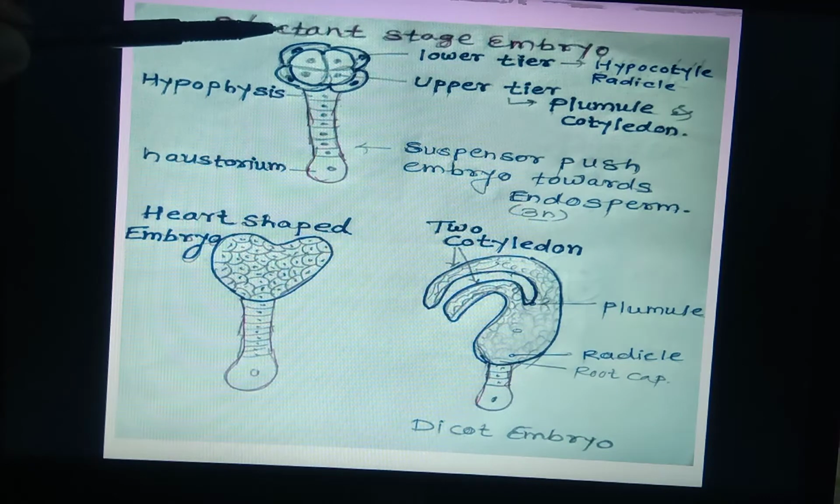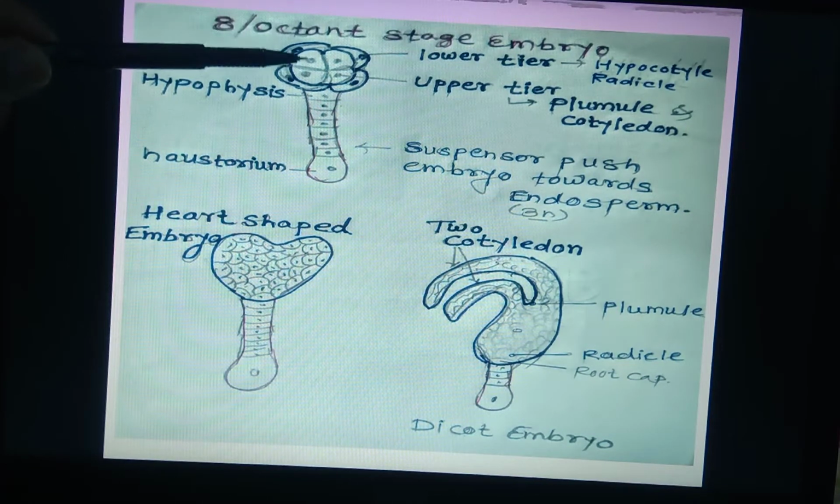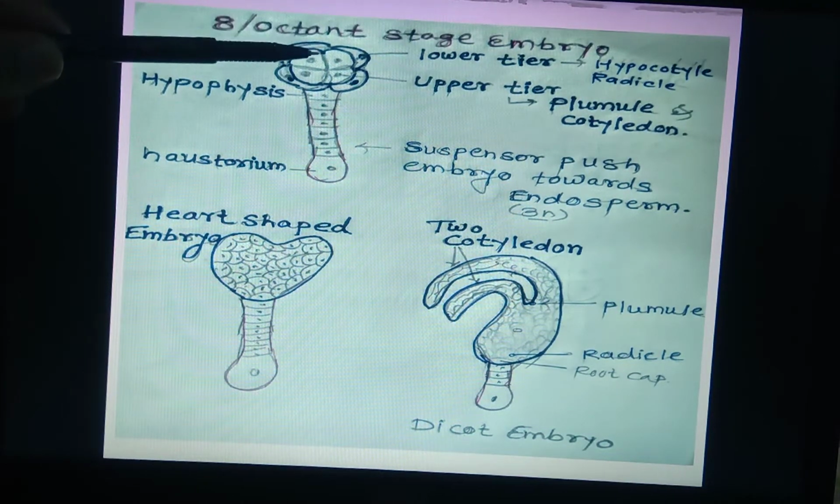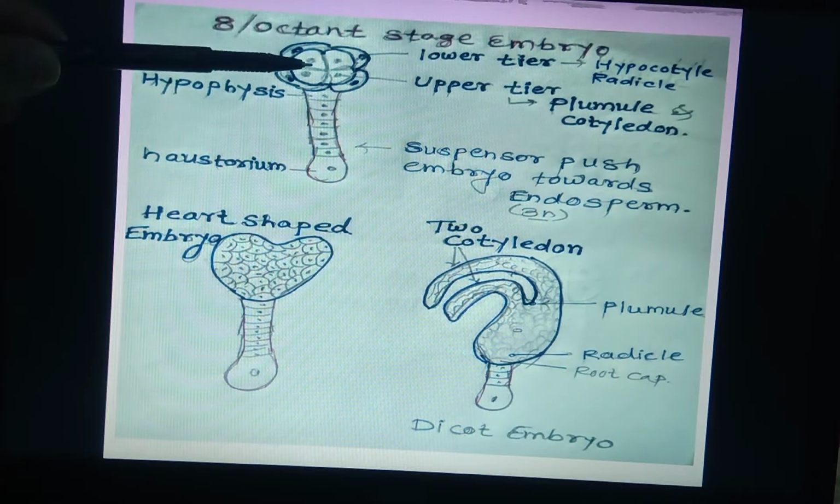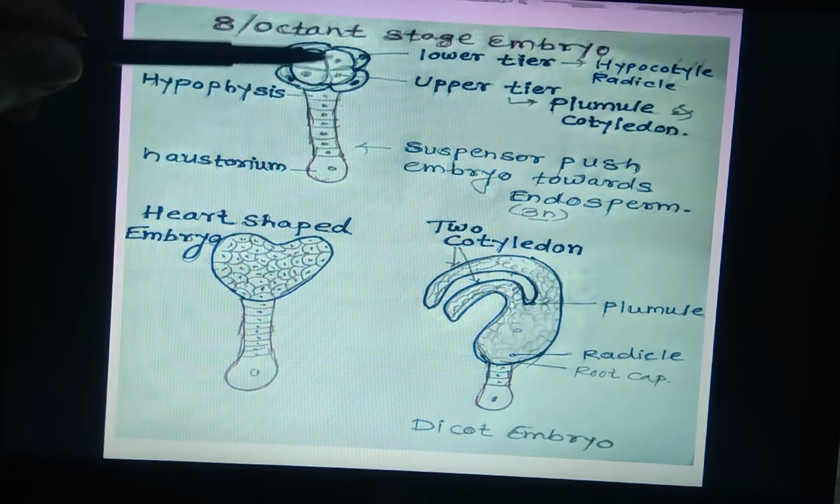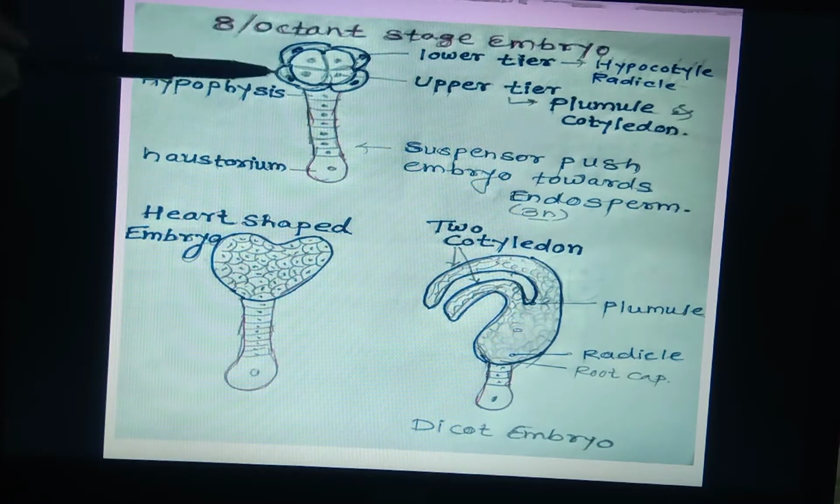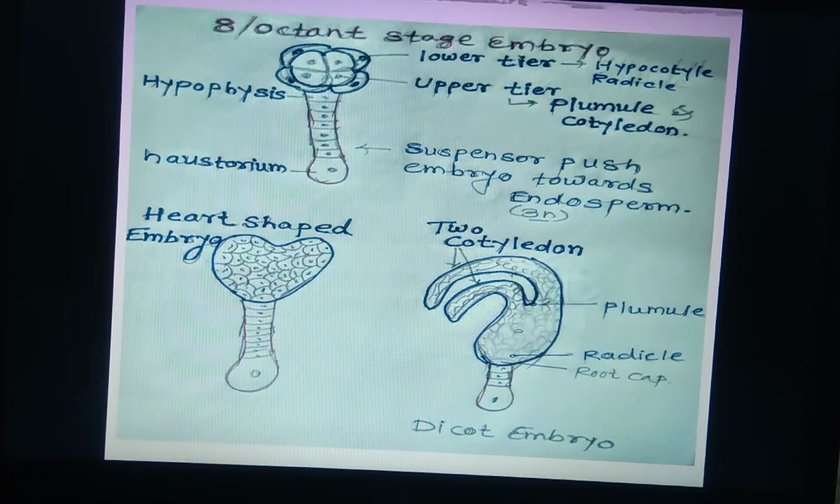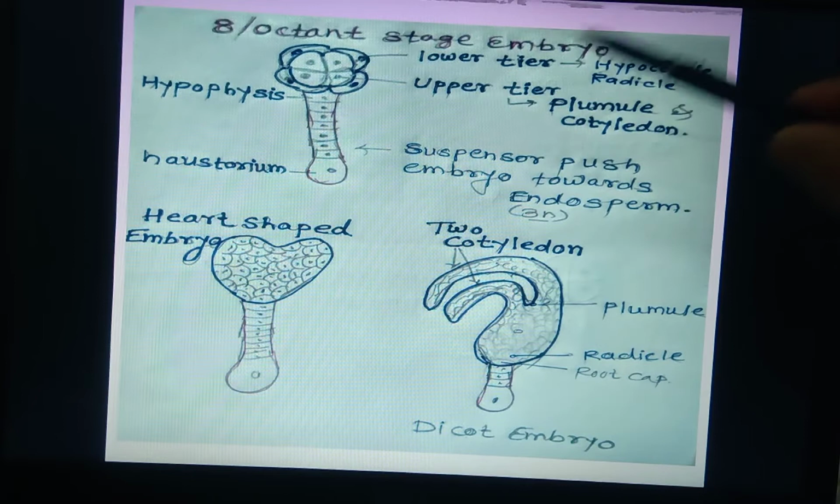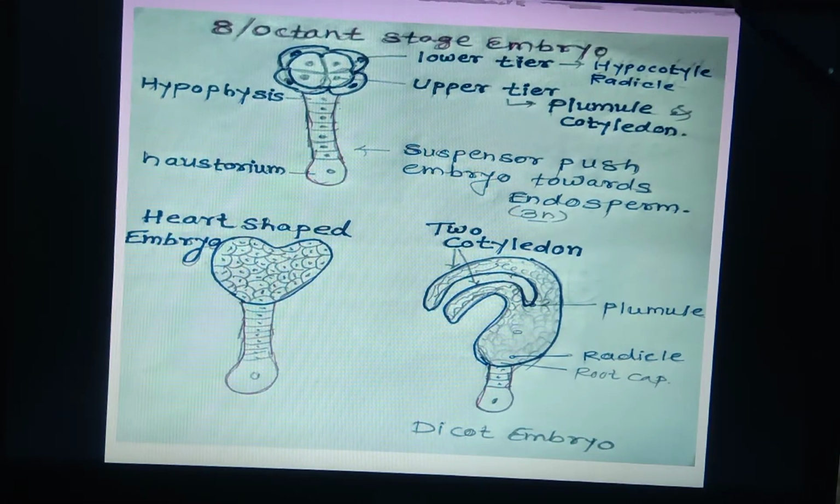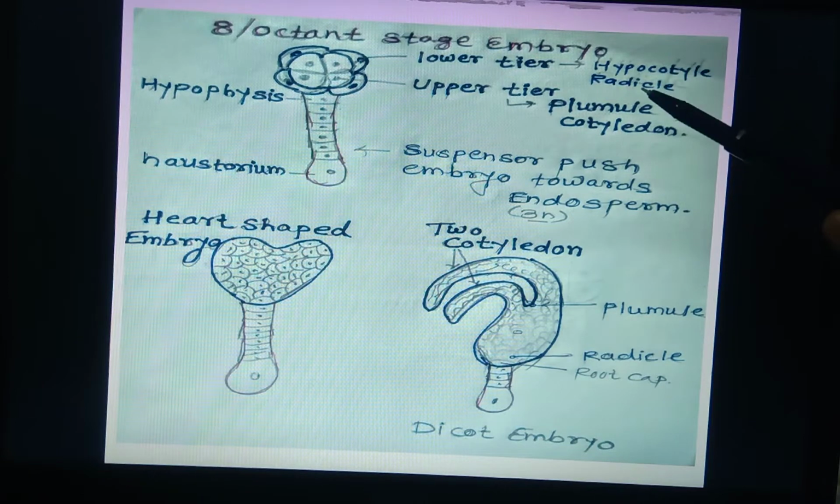In this octant stage of embryo, you can observe two different tiers, the lower tier and the upper tier. The lower tier of 4 cells and the upper tier of 4 cells. The cells of the lower tier lead to the formation of two different things: one is the hypocotyl and another is the radicle. Hypo means below, cotyl means cotyledon, so hypocotyl is below the cotyledon. In future, the radicle leads to the formation of the root.